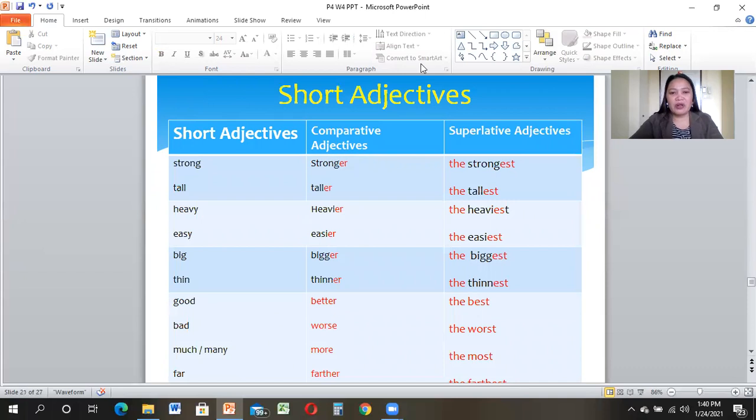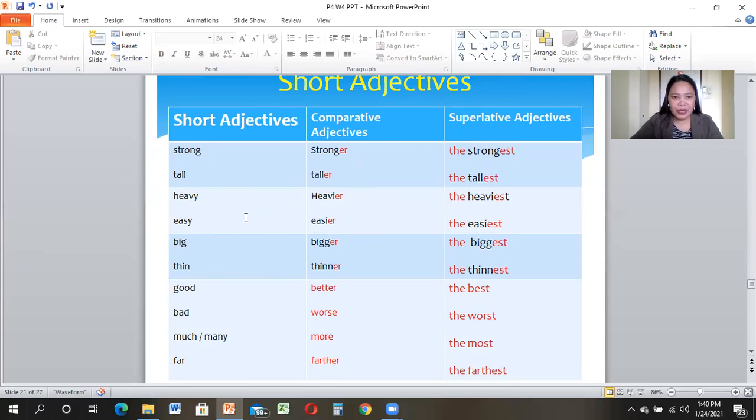Next, we have also some short adjectives. Look at them properly. We have short adjectives, comparative adjectives, comparing only two objects, and we have superlative adjectives here, comparing three or more.